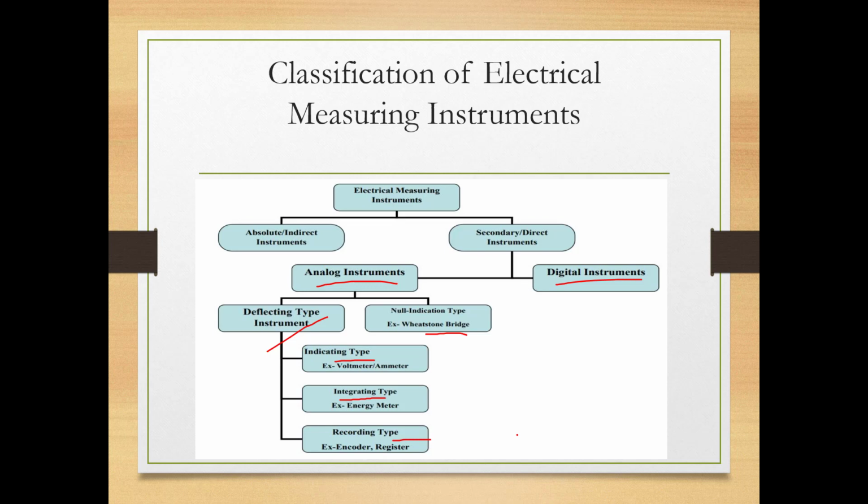Now there is another one, that is integrating type. In case of an integrating type instrument, whatever reading we are getting is not an absolute reading. That reading is an integrating type reading, which means go to the energy meter in your house. The reading is the cumulative reading from when the meter was installed some 2 years back or 3 years back. From that time, the energy used in your house is completely added and again added, so the energy is integrated.